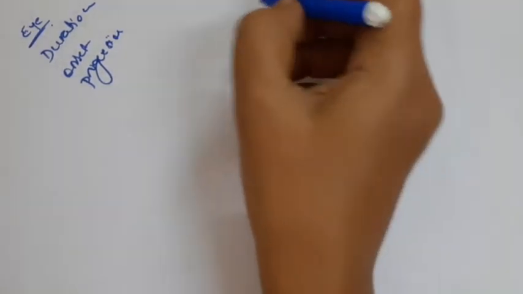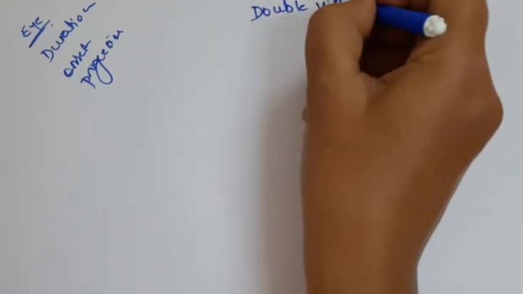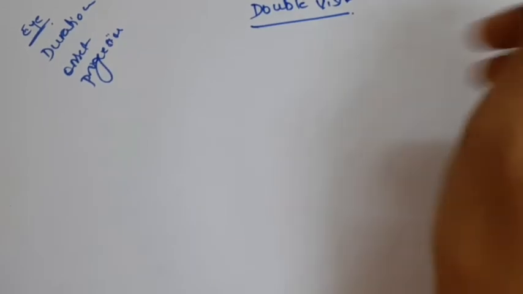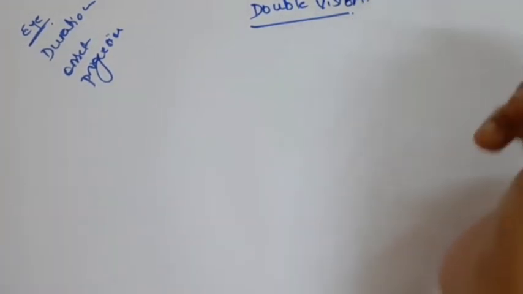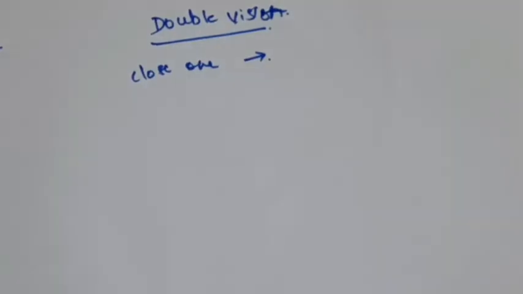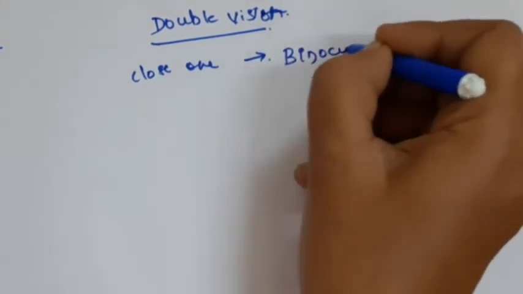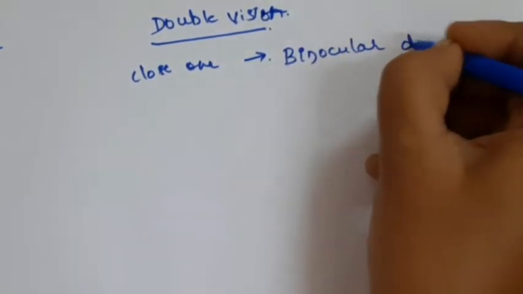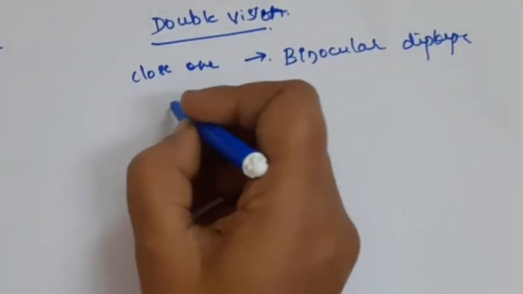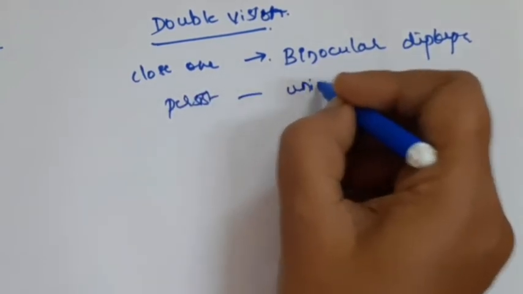So the first thing you should ask is whether it is uniocular or binocular, but patients will not be able to differentiate. Then you ask patient to close one eye, see the object. If the double vision is disappearing, then it means that it is binocular double vision or binocular diplopia. If the double image persists, then the cause is uniocular.